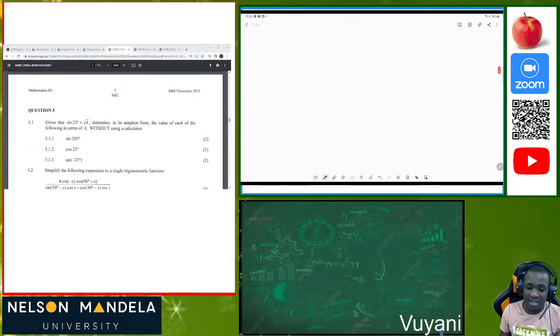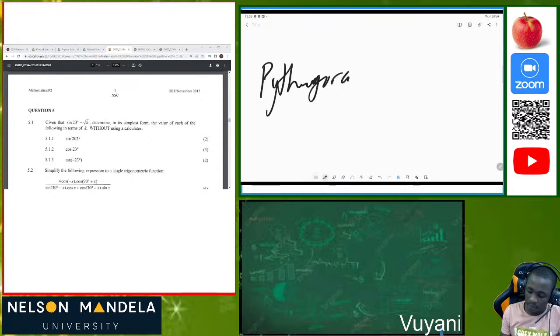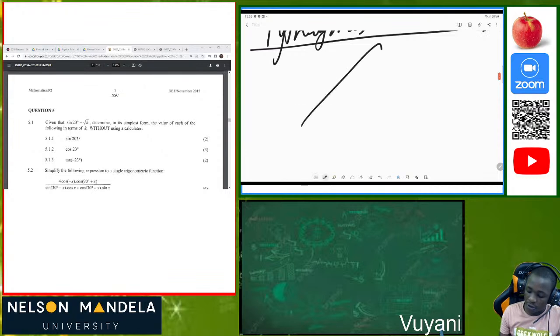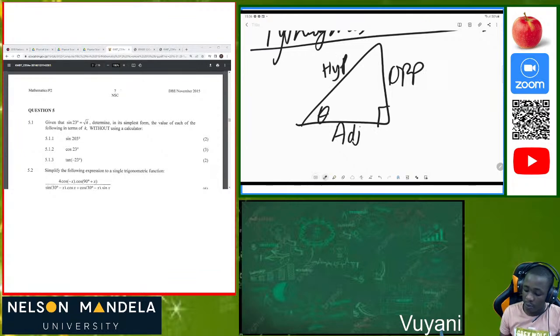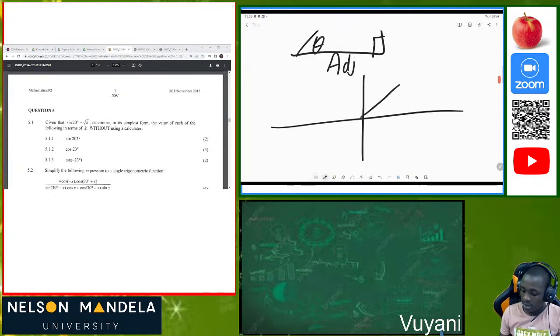And on this same instance, we were taught about the Pythagoras theorem. It's so essential that you remember this, because the Pythagoras theorem is only used when it's 90 degrees. So we have our adjacent, our opposite side, and our hypotenuse. When we draw this on a Cartesian plane, this is the x-axis, this is the y-axis, and this is our angle theta. So this will be r.